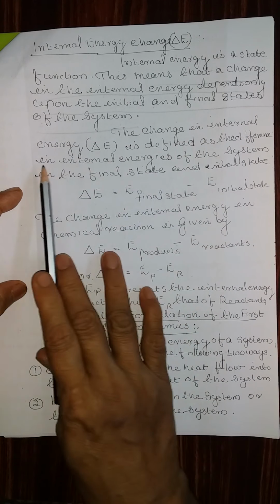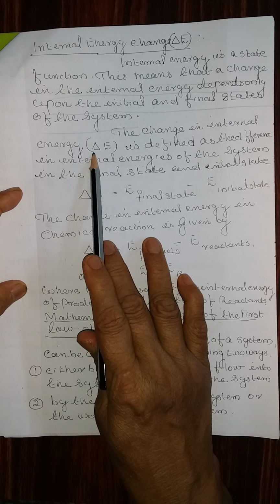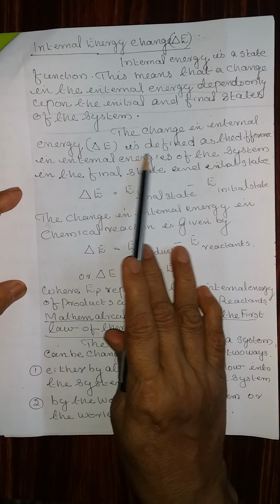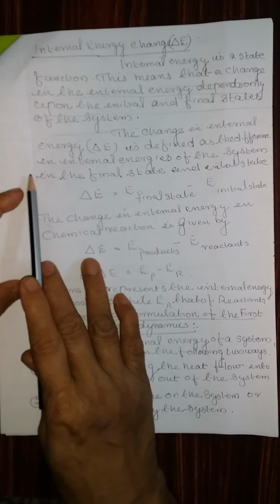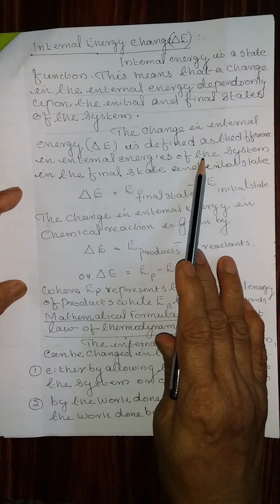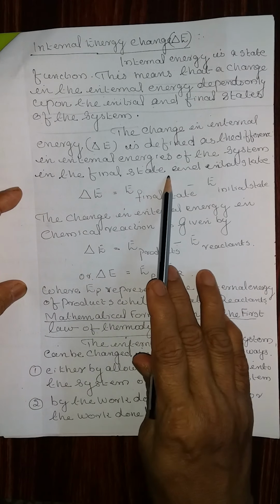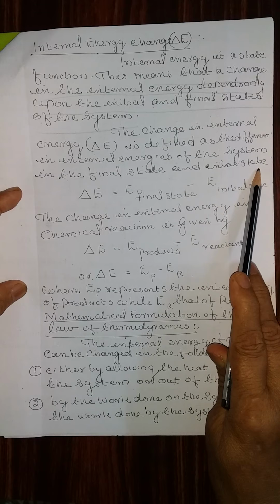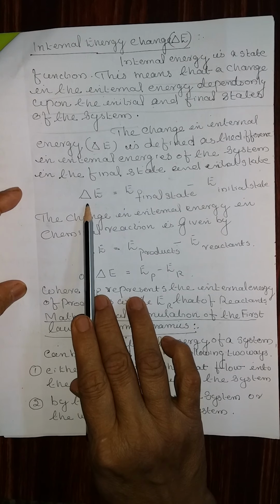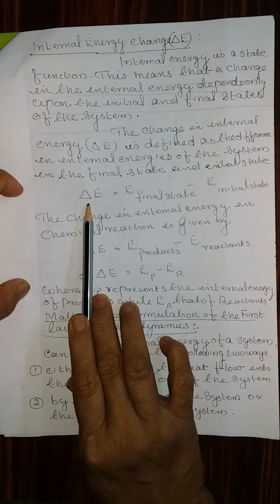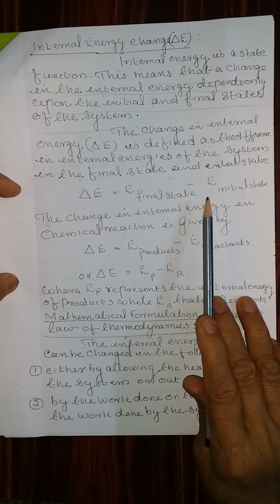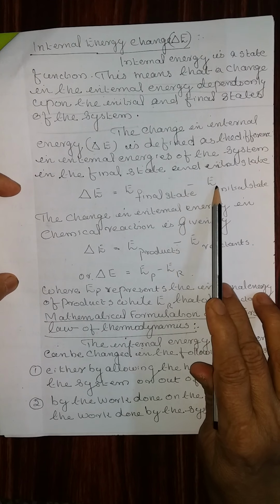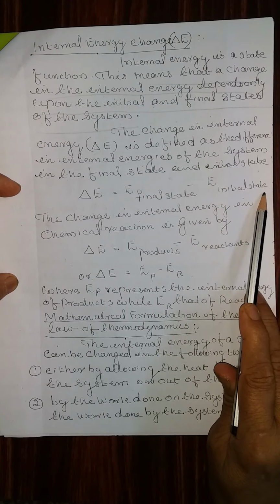The change in the internal energy is represented as delta E and is defined as the difference in the internal energies of the system in the final state and in the initial state. That is, delta E is equal to energy of the final state minus energy of the initial state.